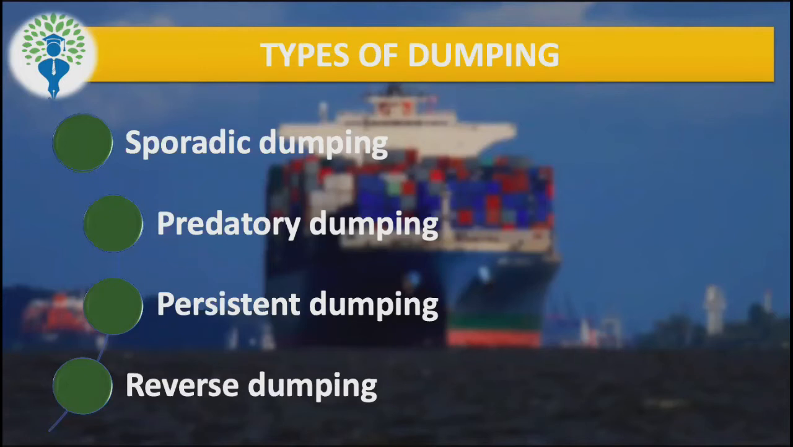Then I'm skipping the second one, I'm coming to the third one first. Persistent dumping. In this case, this is a little more serious in nature, because the firm in question is continuously dumping its product at a cheaper price to the foreign market. Why are they doing it? There could be some reason. If they are doing it deliberately to garner market share and kill the competition in the foreign country, then it is known as predatory dumping. So predatory dumping is with the objective in mind that we need to kill.